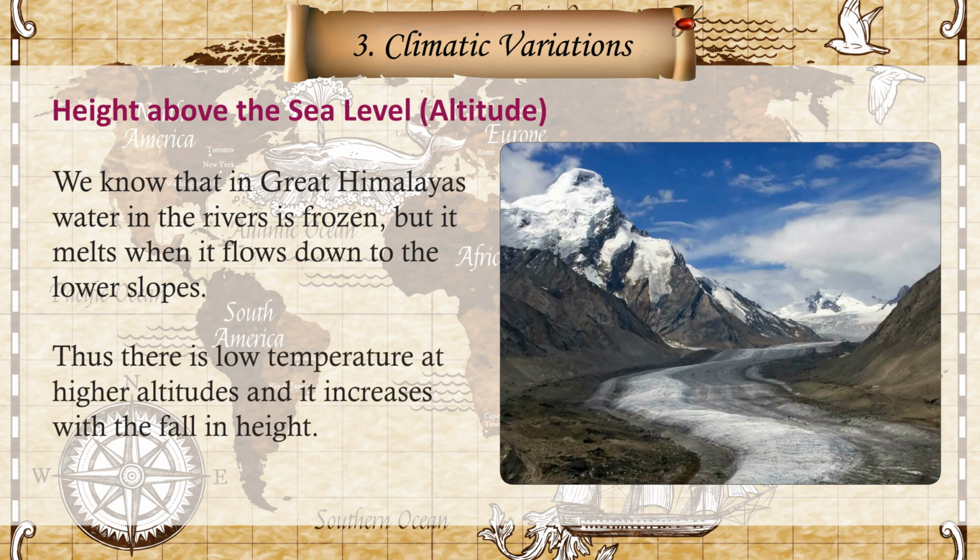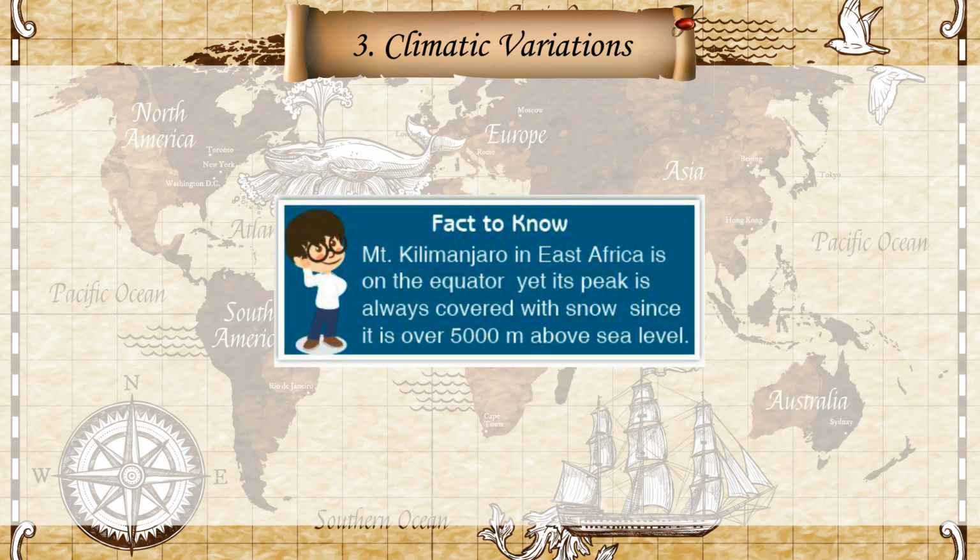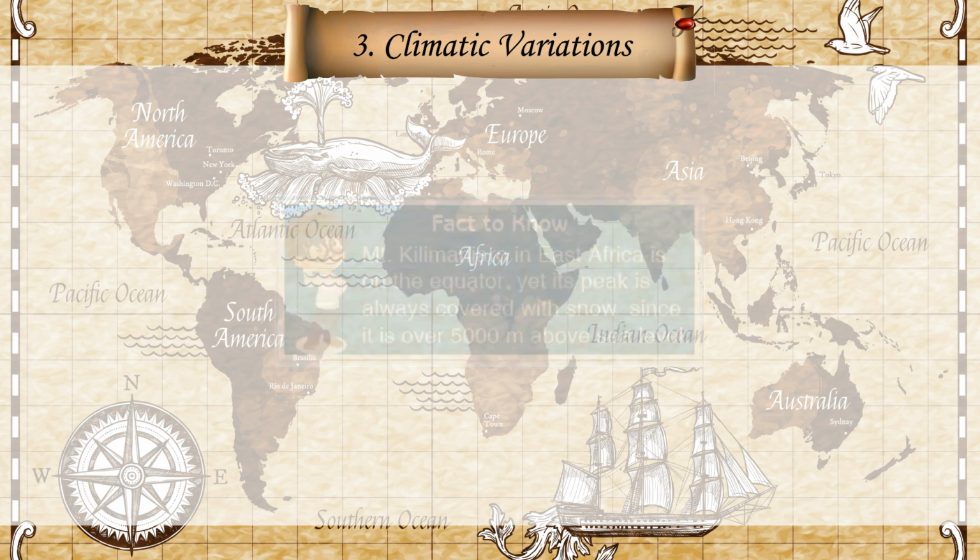Thus, there is low temperature at higher altitudes and it increases with the fall in height. Fact to know: Mount Kilimanjaro in East Africa is on the equator, yet its peak is always covered with snow, since it is over 5,000 m above sea level.